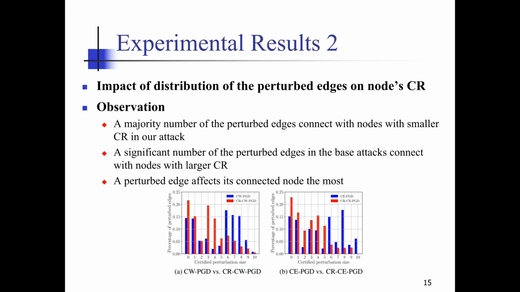The second experiment is about the impact of distribution of the perturbed edges on nodes' CR. As we can observe, first, a majority of the perturbed edges connect with nodes with smaller CR in our attack. Second, a significant number of the perturbed edges in the base attack connect with nodes with larger CR. Third, a perturbed edge affects its connected node the most.